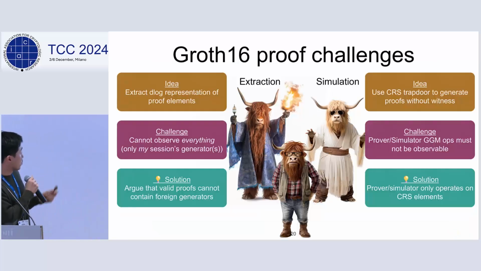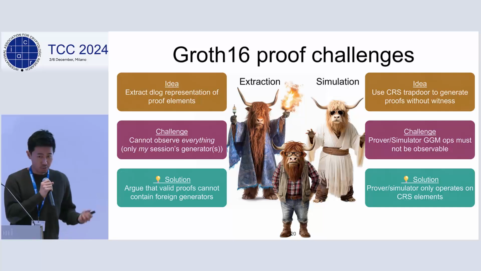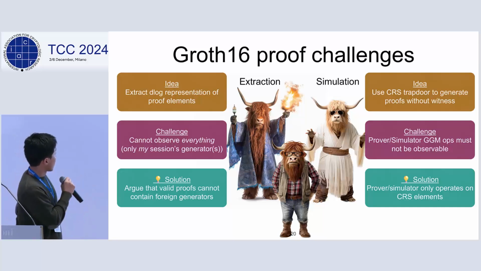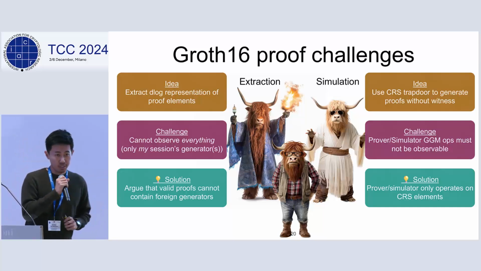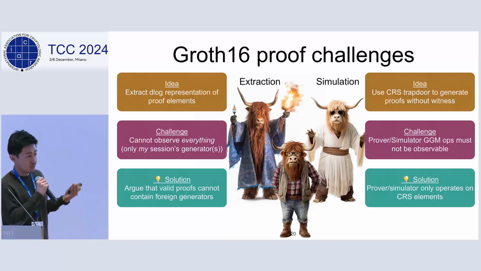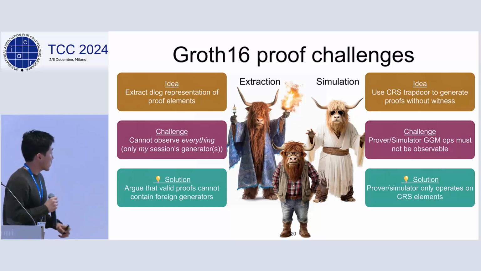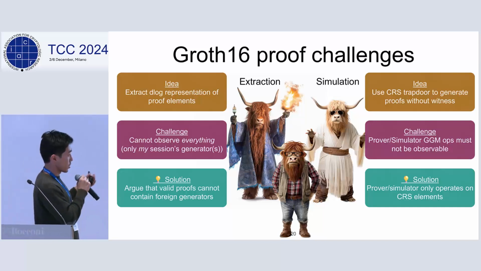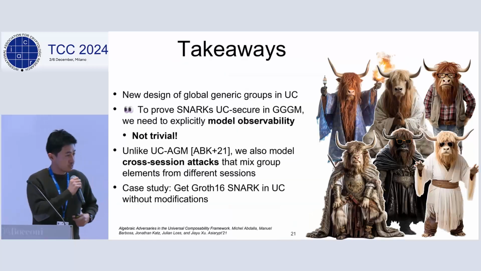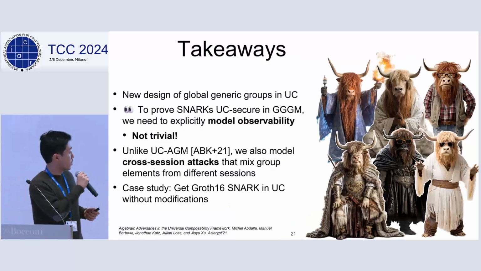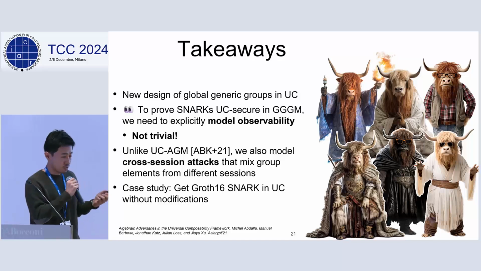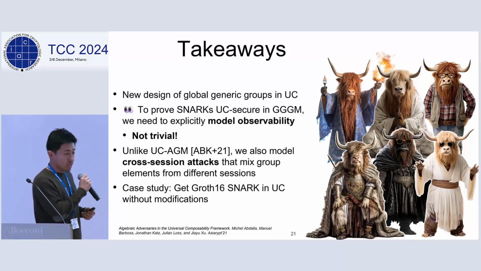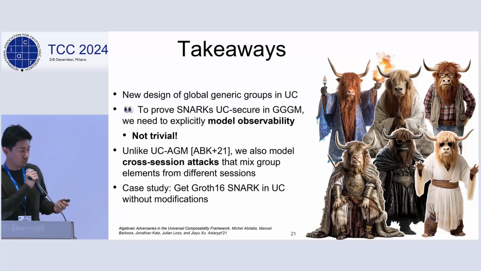Just to conclude, we had a new design of the global generic group model, and we faced many technical challenges when designing the observability. Also, there's a closely related work for AGM, but our approach is actually very different. Essentially, we don't modify the UC framework. Instead, we introduce the global functionality to model this situation. So that's it from me. I'm happy to take questions.